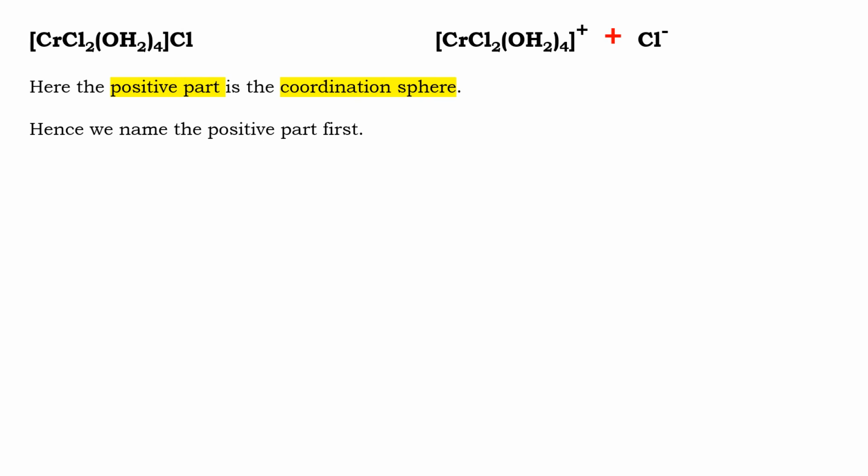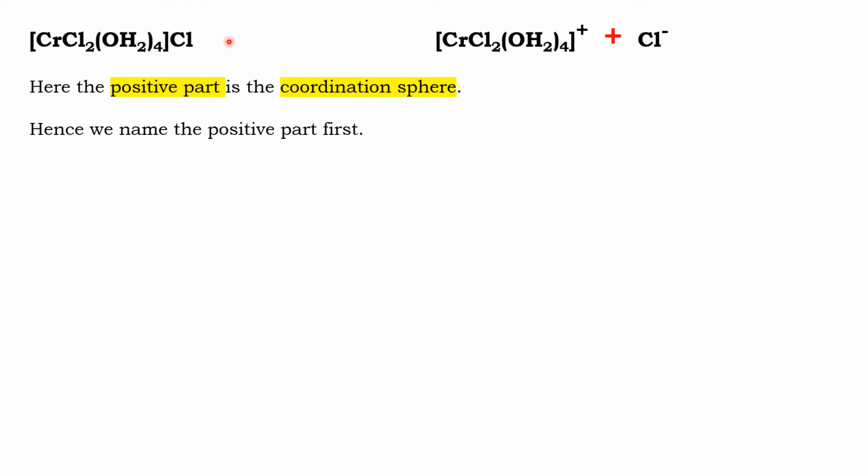Now we take another example and illustrate. See, I have a coordination compound here. CrCl2(H2O)4 Cl. In this coordination compound, there are 2 ligands. One is H2O. 4 water molecules are there. And 2 Cl minus are there. That is 2 chloride ions. So 2 types of ligands are present in the coordination sphere.